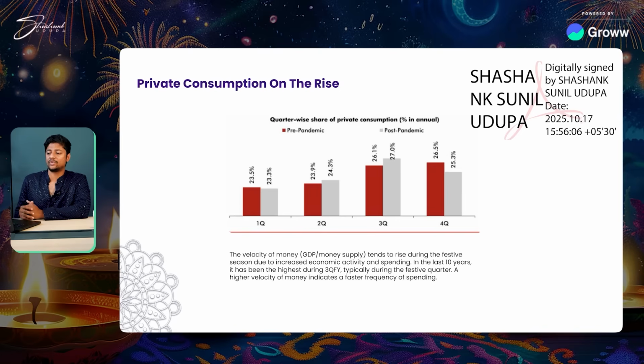After that, we also have to see the private consumption. We're looking at data, as I told you. So is the private consumption going up? According to data, private consumption on a quarter-to-quarter basis has been doing quite well. We have seen growth in the third and fourth quarter, and the velocity of money, which we call GDP divided by money supply, is also rising due to seasonal events right now.